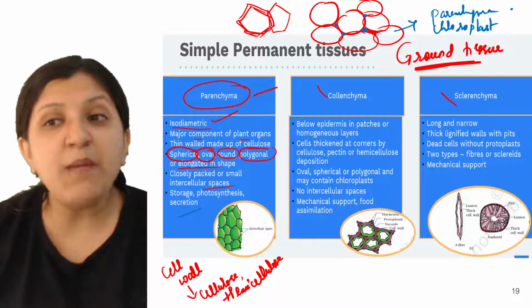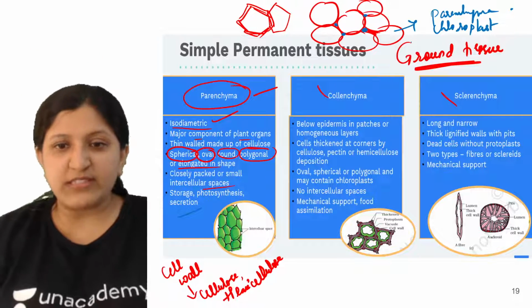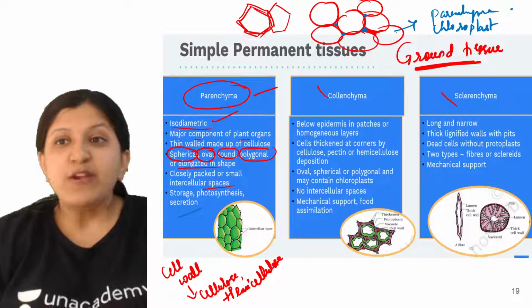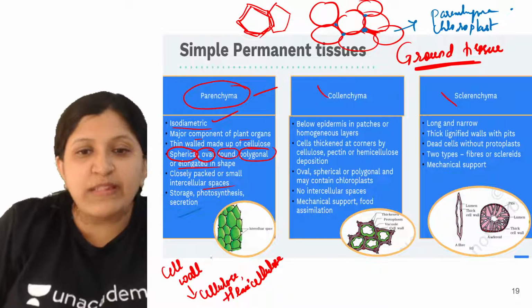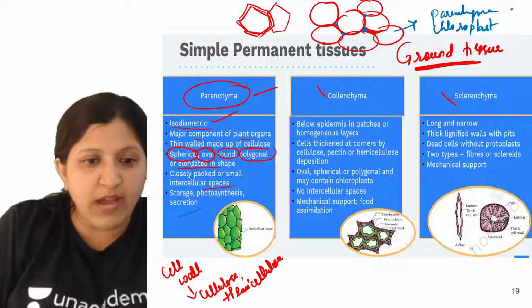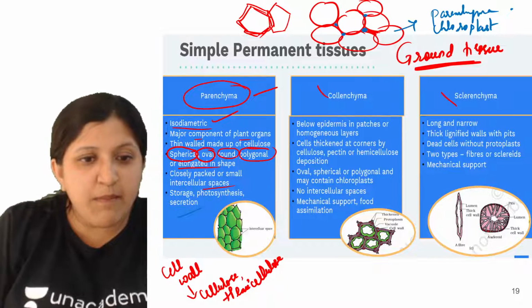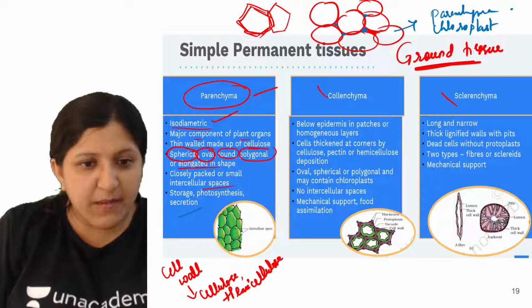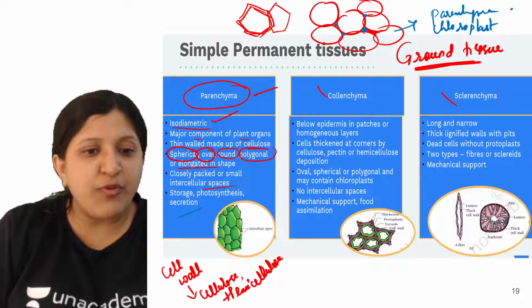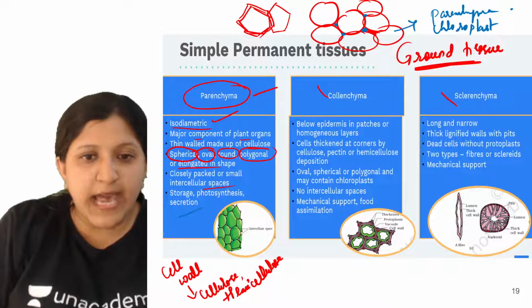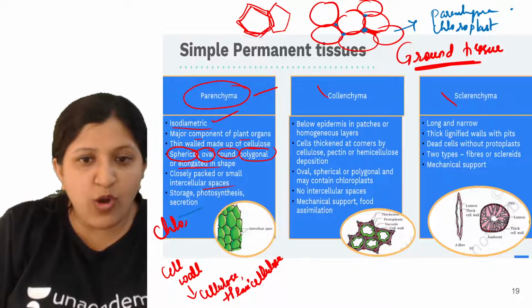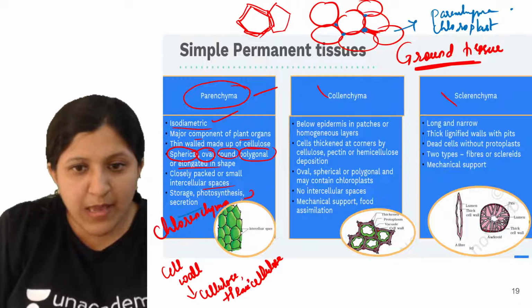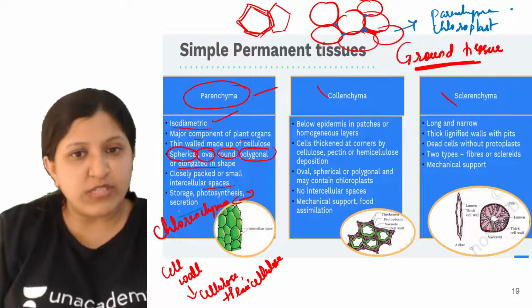So now here in this case, what I was explaining: if parenchyma is having a chloroplast, which is actually performing photosynthesis, in that case we can call that tissue a chlorenchyma. So chlorenchyma is the parenchyma only which is performing a photosynthesis function.